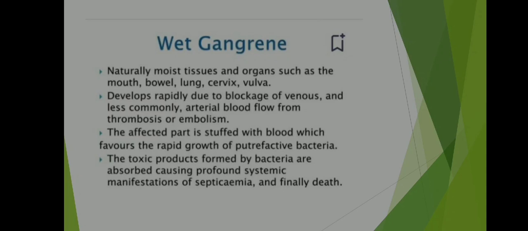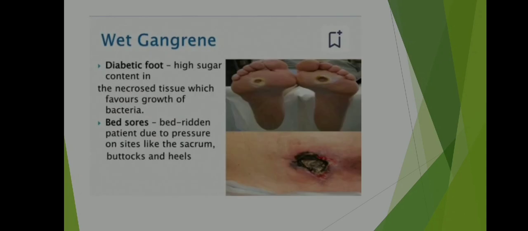The toxic products formed by bacteria are absorbed, causing profound systemic manifestation of septicemia and finally death. Wet gangrene examples: diabetic foot, high sugar content in the necrosed tissue which favors growth of bacteria. Bed sores. Bedridden patient due to pressure on sites like the sacrum, buttocks and heels.